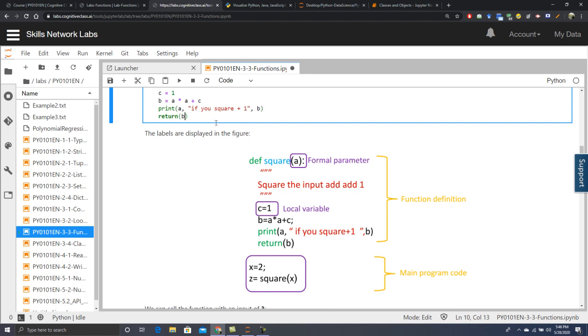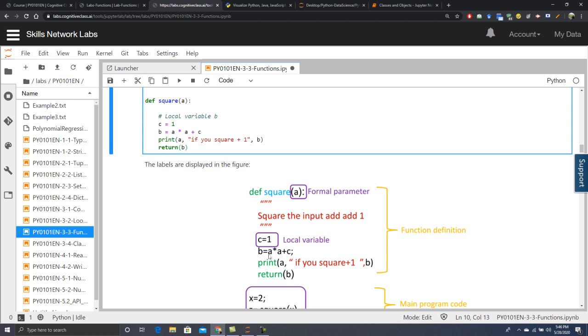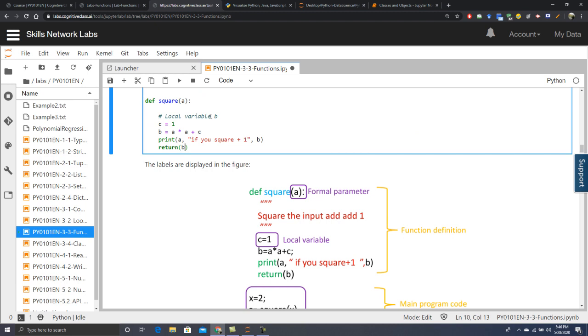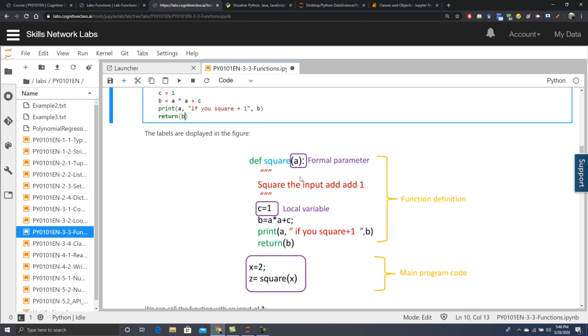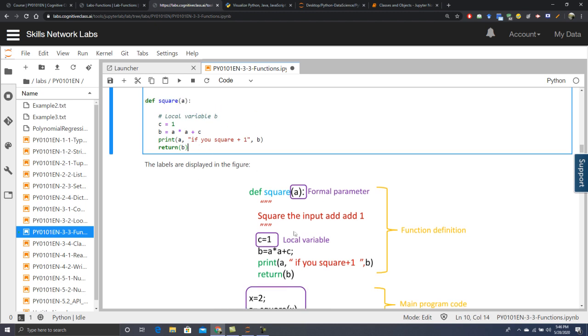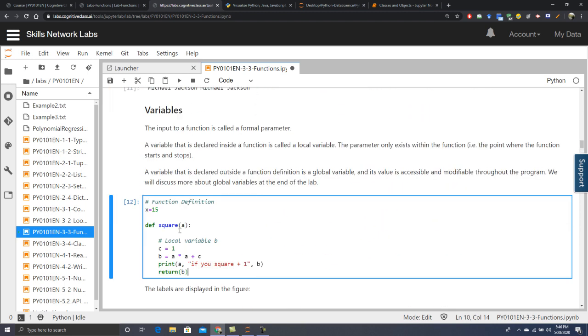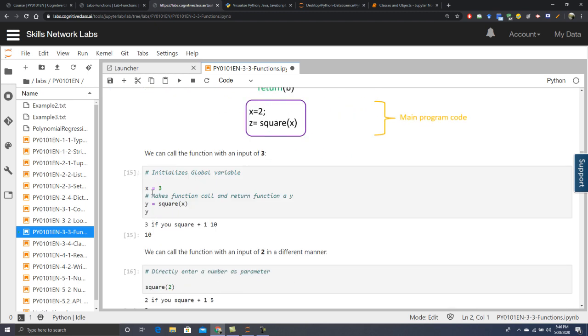Just to make sure the two are coherent, the flow diagram and the code, the figure explains the code beautifully. That's why we also tell you to use figures for your projects, because they explicitly tell naive readers how to tackle the issue and what is going on. So this is the function definition, and the main program is next. Now let's move forward. x is equal to 2, z is equal to square(x). Now here, x is equal to 3. Here I have identified x, let's remove it, and now there is a global variable.